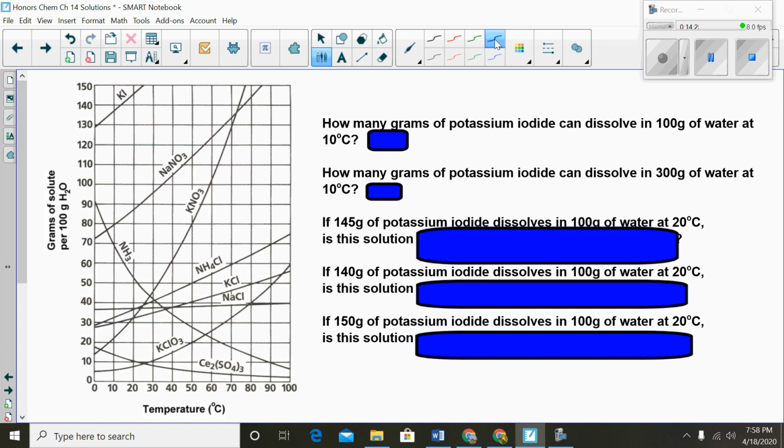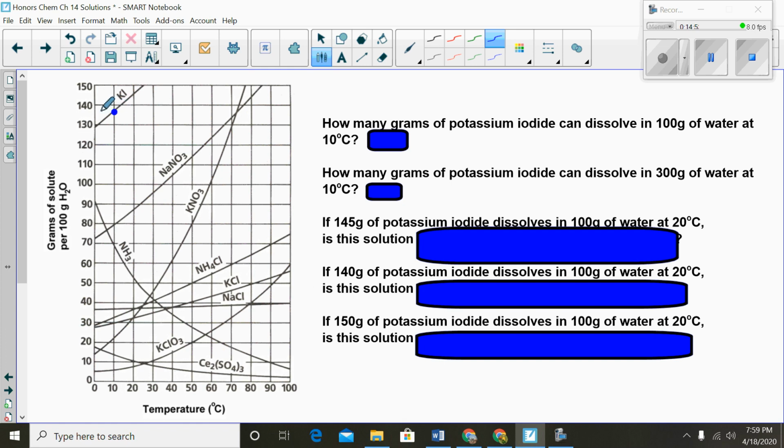So I'm going to put my pen here. Okay, so what does this mean? This is KI. The 100 grams of water just tells you how much water it's being dissolved in. But you need to focus now on this 10 degrees Celsius. If you look at 10 degrees Celsius and go all the way up to the line KI, where it exactly reaches it, what is that amount of KI?